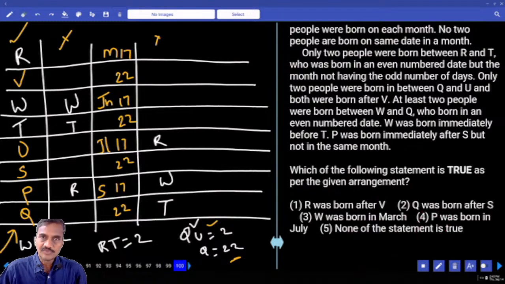Question 100: Which of the following statements is true as per the given arrangement? R was born after V, that is false. Q was born after S, that is true. And so only 2, question number 100. Now this is about paper number 73, question number 66 to 100. Any doubts in these 35 questions?